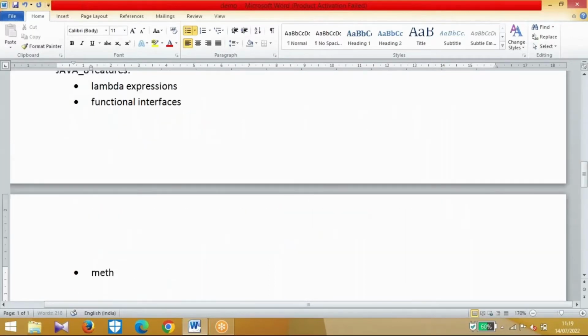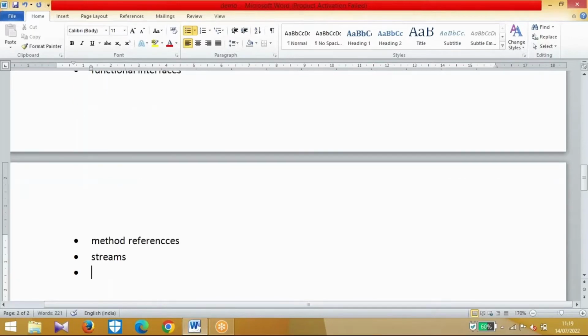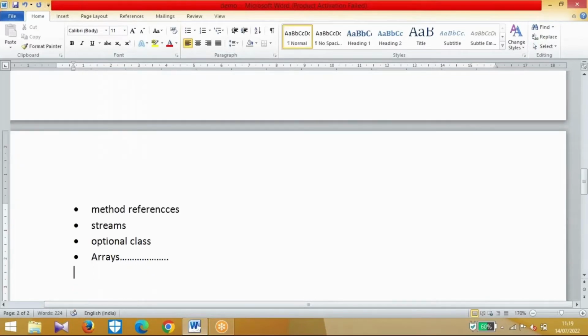Next, we need to discuss the streams concept. Next, the Optional class, Arrays class, and so on. We need to discuss a few of the concepts which are there in Java 8.